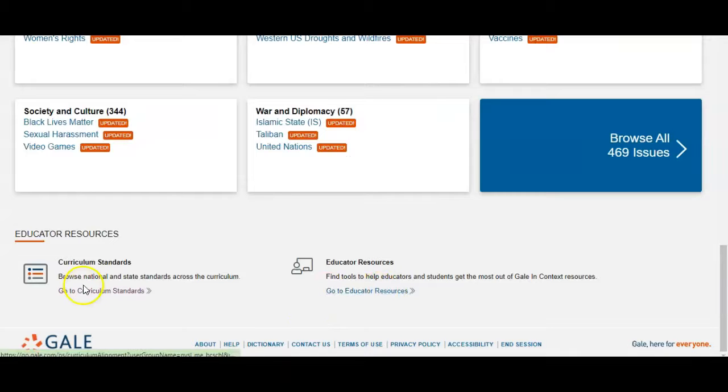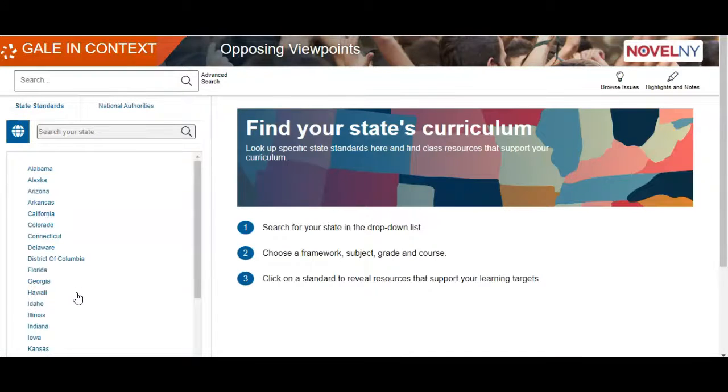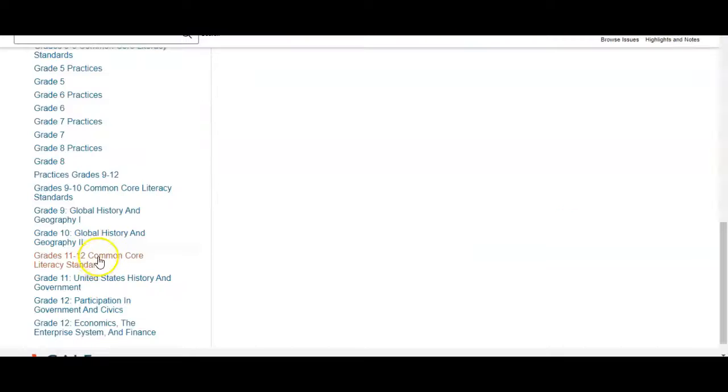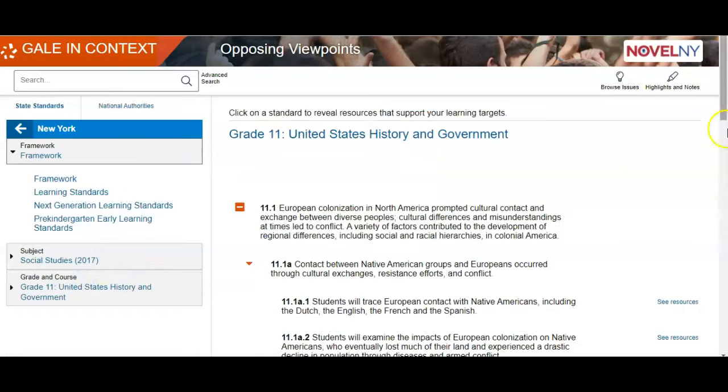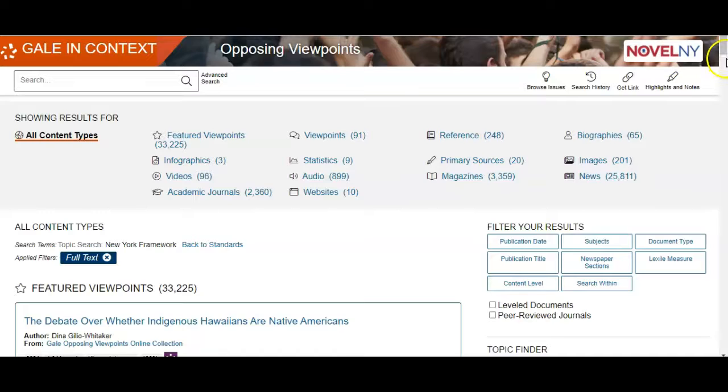Before we leave, I'm going to show you this thing that comes on all of the Gale databases, I believe, and it is the state curriculum, which is pretty fun. So let's go to New York. So as you can see, we can go through each of these curriculum standards, and then if we click See Resources, it brings us to a bunch of articles and things that we can use in our curricular supports. So that's kind of fun.